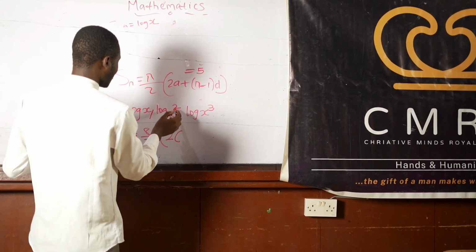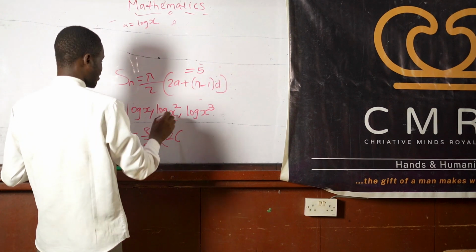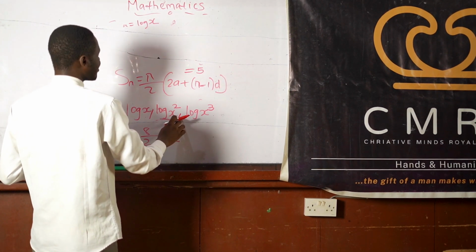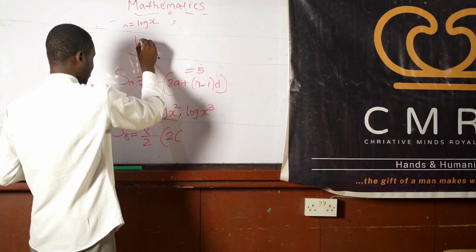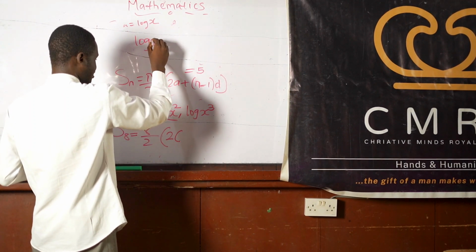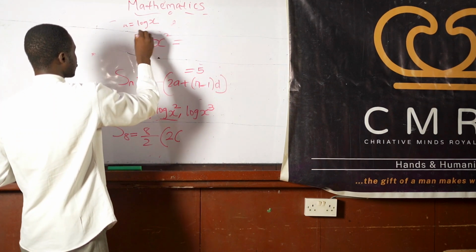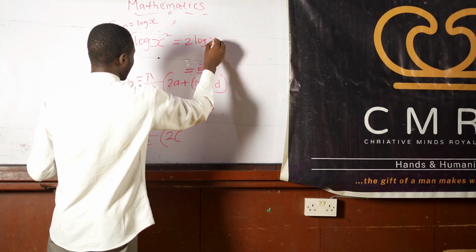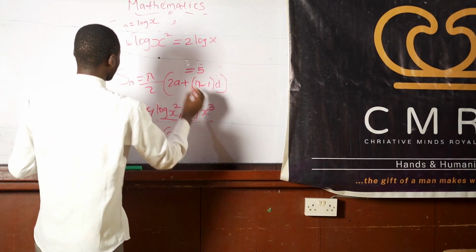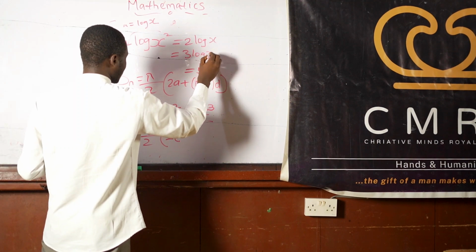Now, when we deal with logarithm, there's a way you can rewrite this so that solving this kind of question is easier. The law of logarithm says that log x squared also equals 2 log x, and the same thing, log x cubed is 3 log x.